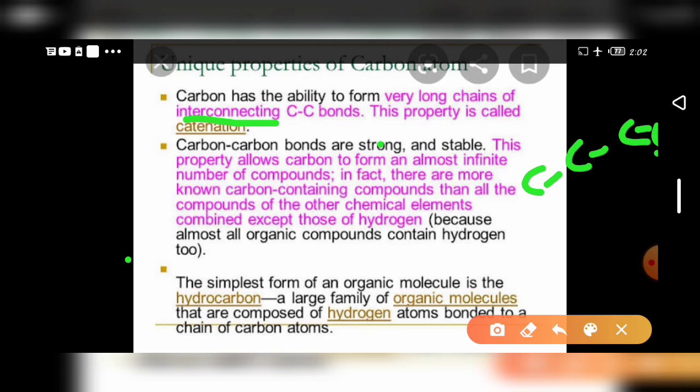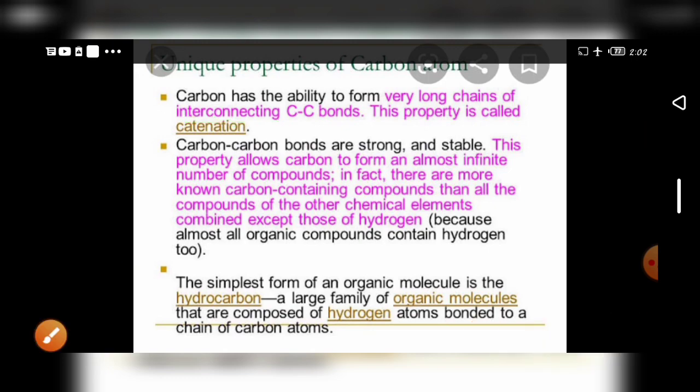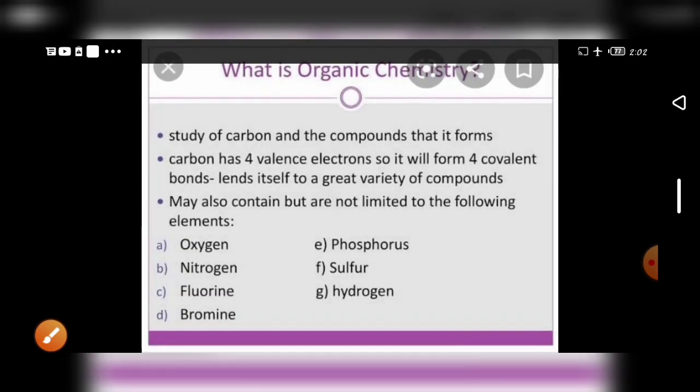Okay, next, the simplest form of an organic molecule is the hydrocarbon, a large family of organic molecules composed of hydrogen atoms bonded to a chain of carbon atoms. Next, what is organic chemistry? The study of carbon and its compounds is known as organic chemistry.